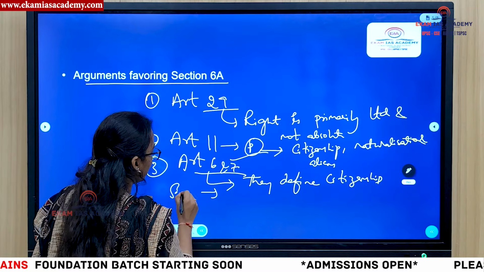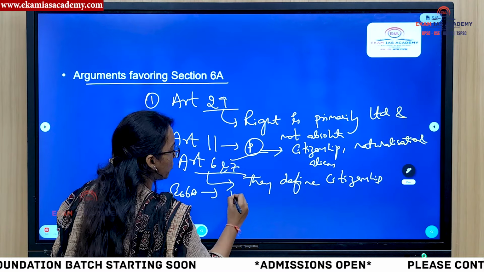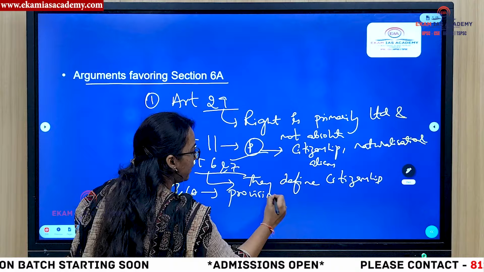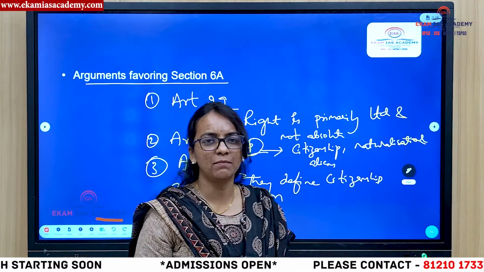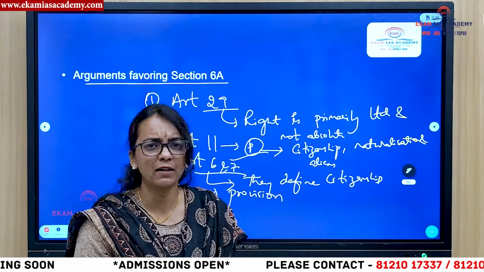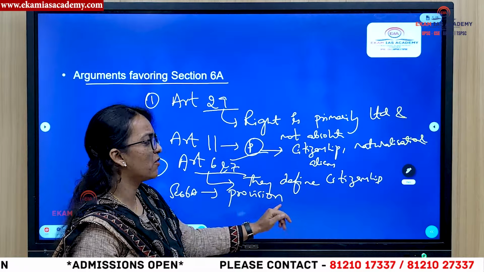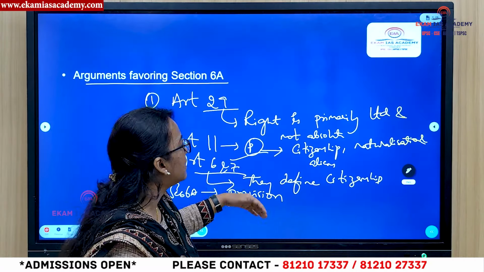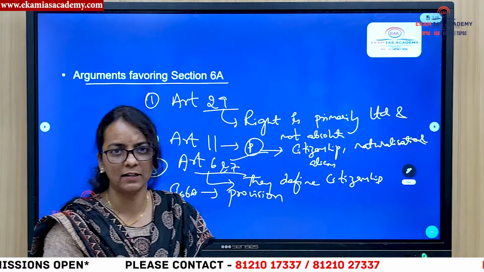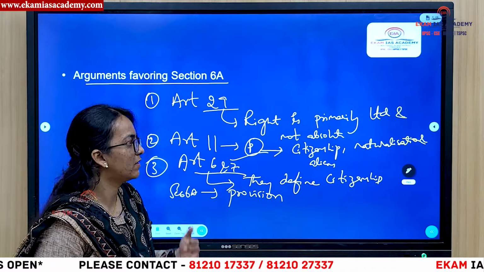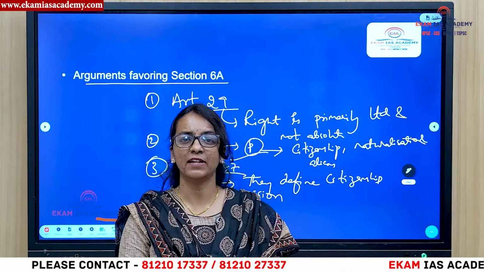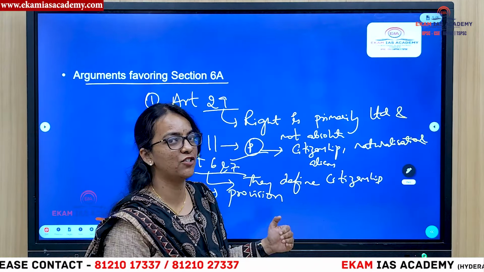This particular Section 6A is just a provision. We will add many provisions to an article. We will add many articles by amending the Constitution. We will add so many things. So Section 6A is a provision added. But Article 6 defines citizenship. So it is not violating Article 6 and 7. So we have seen arguments favoring Section 6A and arguments against Section 6A.